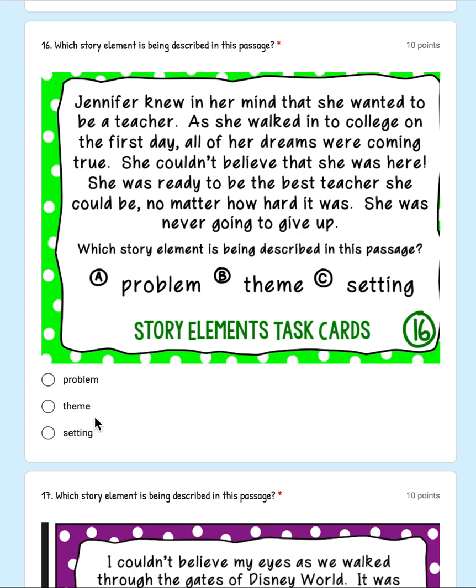16. Jennifer knew in her mind that she wanted to be a teacher. As she walked into college on the first day, all of her dreams were coming true. She could not believe that she was here. She was ready to be the best teacher she could be, no matter how hard it was. She was never going to give up.